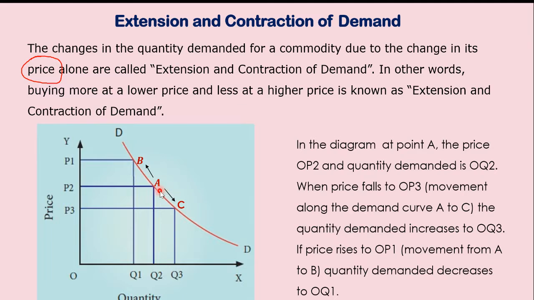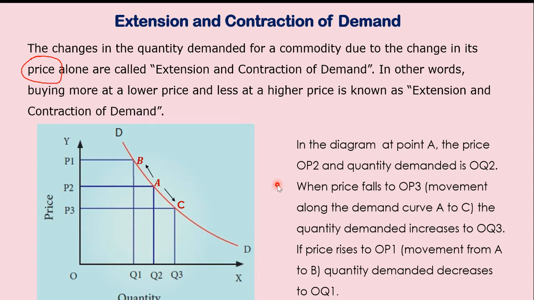Now in the diagram, look at this point A. At point A, the price is OP2. So the quantity demanded is OQ2. So I am talking about this price. Draw a horizontal line to the y-axis and a vertical line to the x-axis. So at price OP2, the quantity demanded is OQ2. This is at the point A.